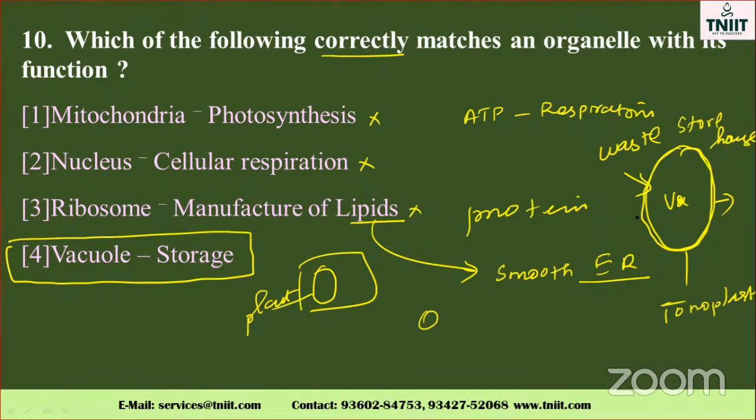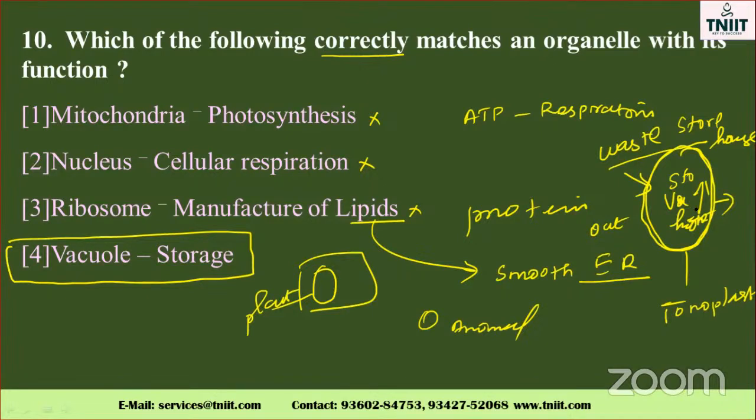Compared to the outside of the cell, all the content here is very high in concentration. That's why it is called a storehouse. Unwanted things and waste material are all present inside the vacuole only. So it is called the storeroom. Here you must note it down. Three points are very, very important regarding the vacuole. The vacuole is large in plants, small in animals. Second, it is very important for animals and plants for storage purposes, waste material storage.